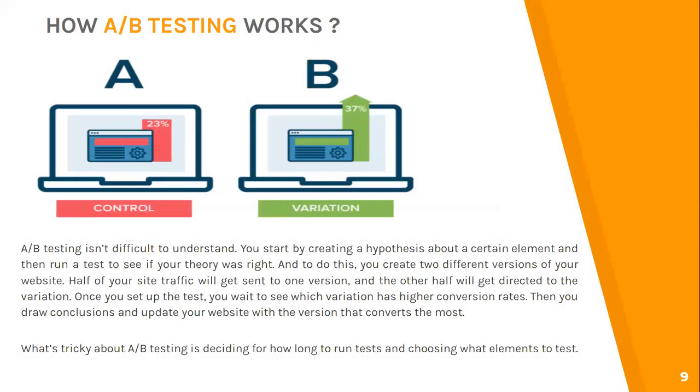Now, how A/B testing works. A/B testing isn't difficult to understand. In fact, it is as simple as reciting some alphabet. We can take a current web page, call it control A, and then make a copy of it. Change one element or more and have a slightly different design, slightly different version, and we can call it variant B. Now all we have to do is divide our traffic between the two. Finally, we get to see the results and decide which one we have to opt for and proceed in future.